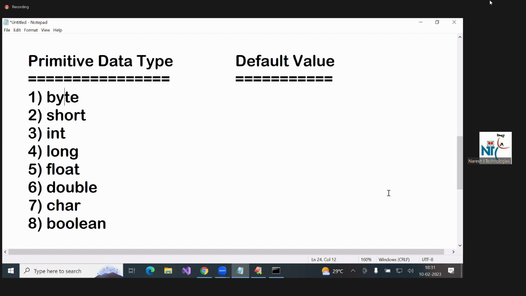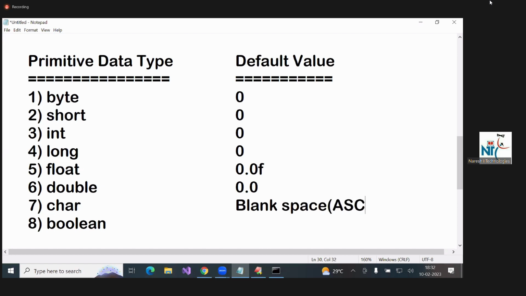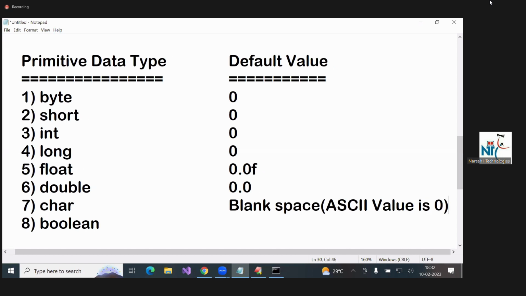Here, byte default value 0. Short default value 0. Int default value 0. Long default value 0. Float default value 0.0f. Double default value 0.0. Char default value blank space, here ASCII value 0. Boolean default value false. False means 0, true means 1. Like that it will understand. That's why false means all are zeros only. Write this one.